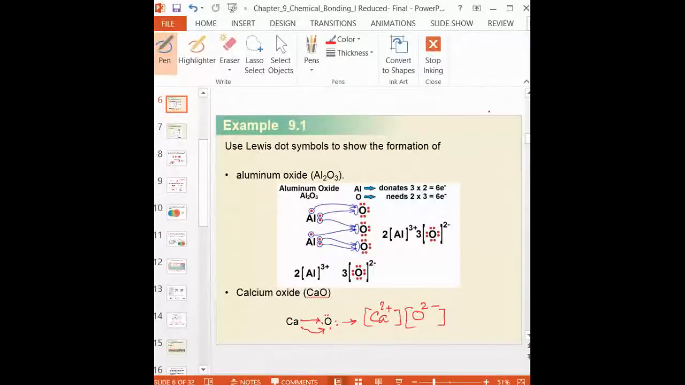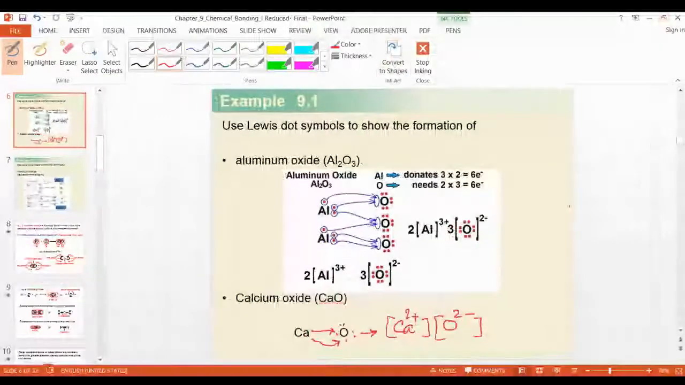Okay, now I just put all these examples here. Okay, now aluminum oxide. Is this slide visible to you? Yes, yes. All right.